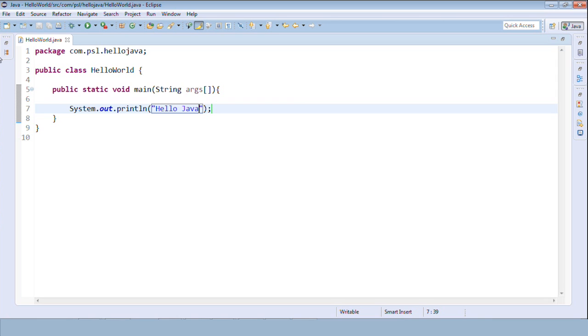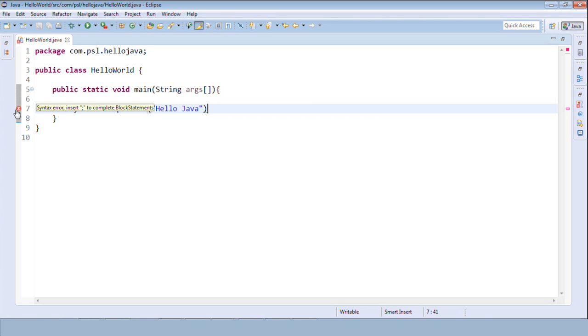Keep a habit of saving your application all the time. You can click on Save All here. I'm using Ctrl+S all the time, immediately. This is compiled by default. If I remove this semicolon, I'll get a red balloon, an error, here. Can you see that? So it is automatically compiled. As soon as I save my application, it will immediately compile our application. Once you save it, it will compile your application automatically.